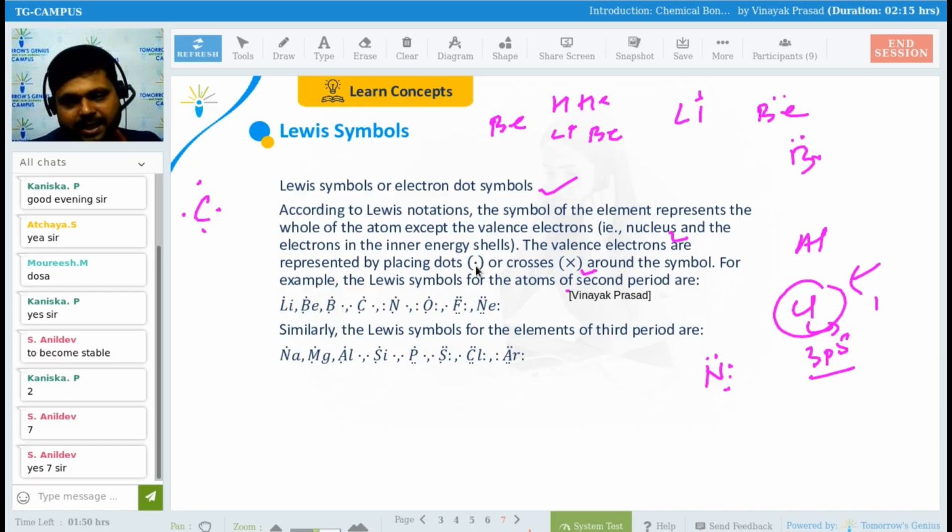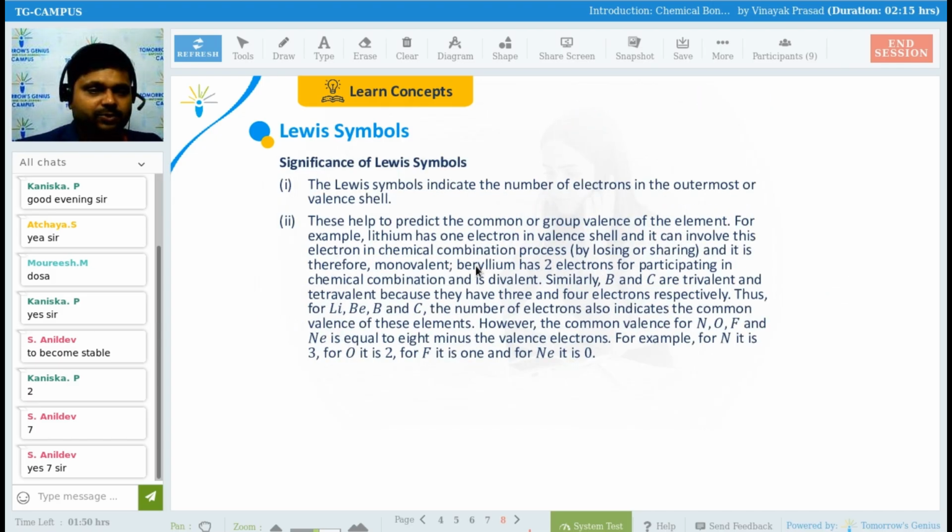For example, the Lewis symbols for the atoms of the second period are shown here. Sodium, magnesium, aluminum, silicon, phosphorus, sulfur, chlorine, argon are for the third period. Getting my point, everyone? So will you be able to draw the Lewis dot structure if I ask you? Yes or no? Please tell me.